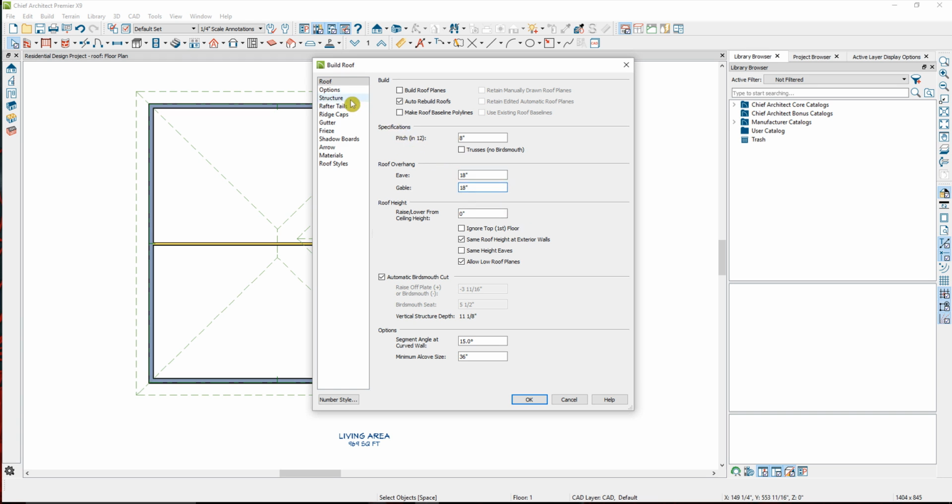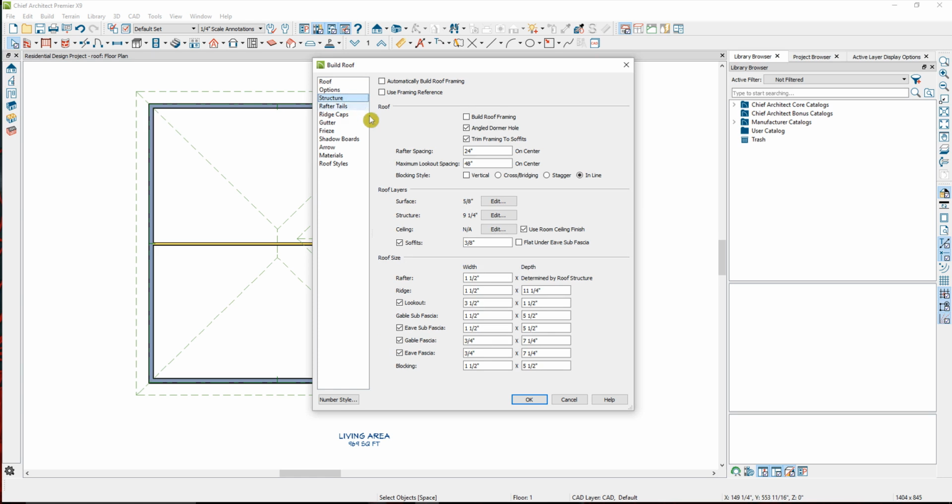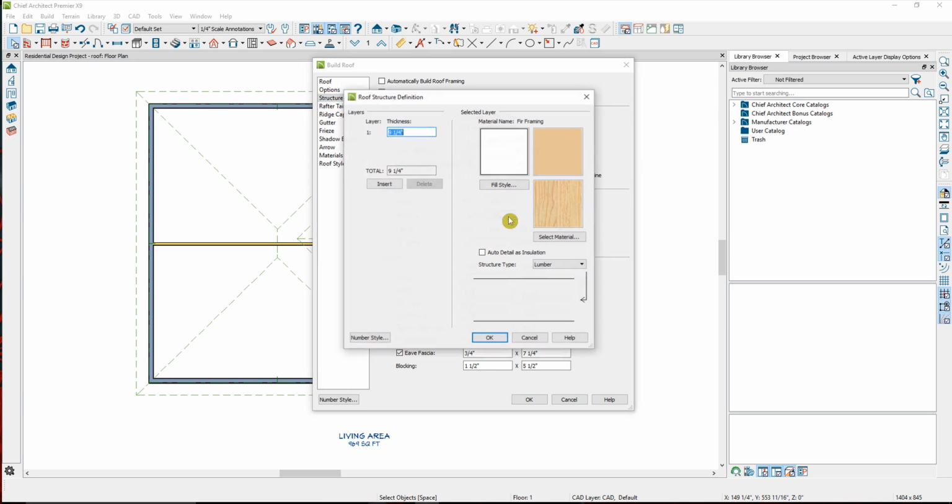If I go to my structure panel, you'll want to review your rafter spacing and the roof structure. So this is going to be your rafter depth basically. We'll click on the Edit button here. You can see that our rafters are 9 1/4 inches for framing, and it's standard lumber. I'll go ahead and click OK.